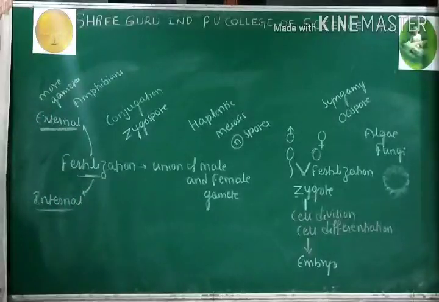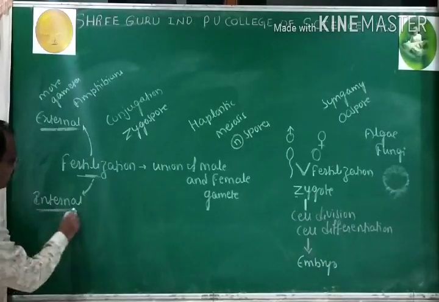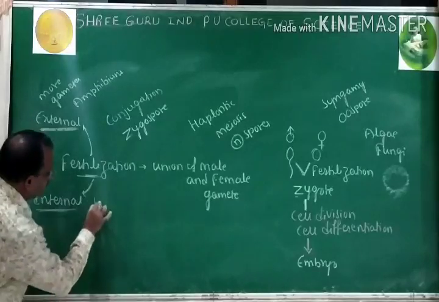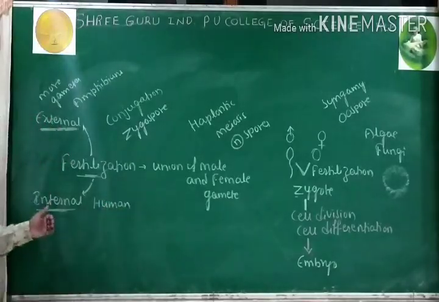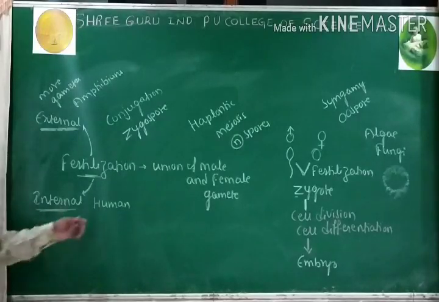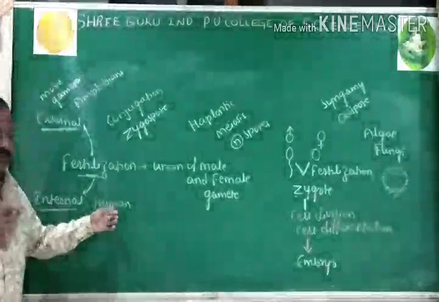Next, internal fertilization. If the fertilization takes place inside the body of female, then it is called as internal fertilization. Example is human beings.